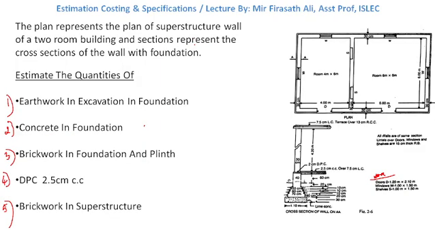In this class we'll be finding the quantity of DPC and brickwork in superstructure after deductions. Steps 4 and 5 will be done in this class.